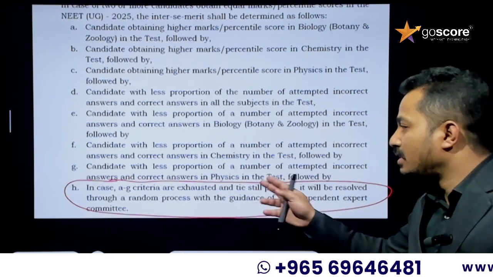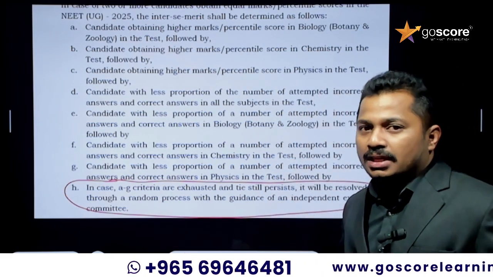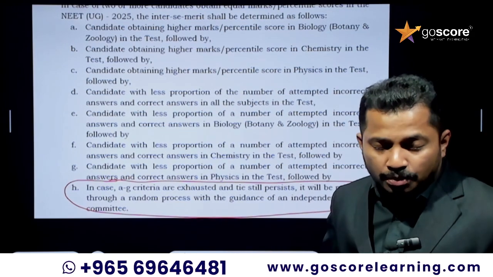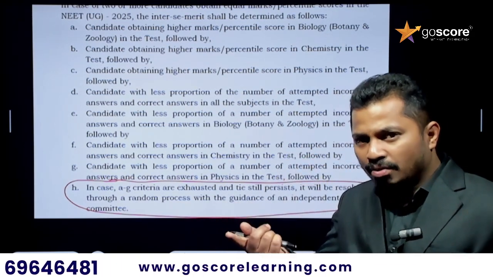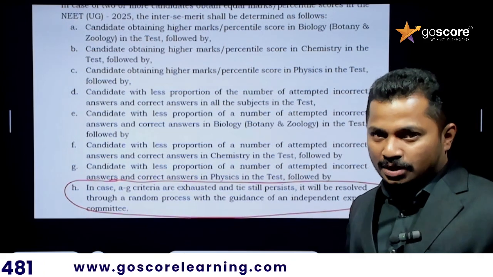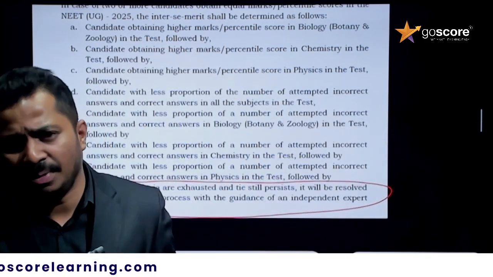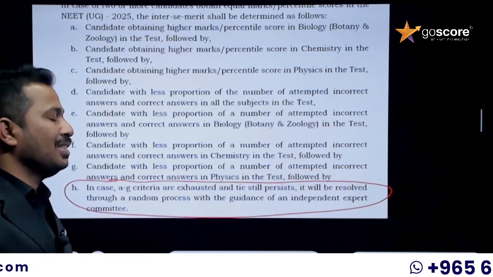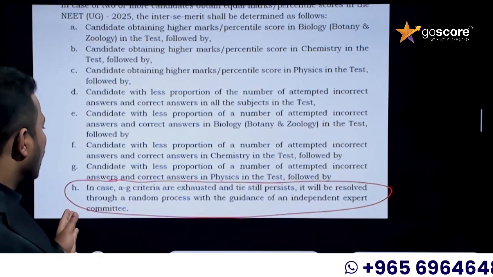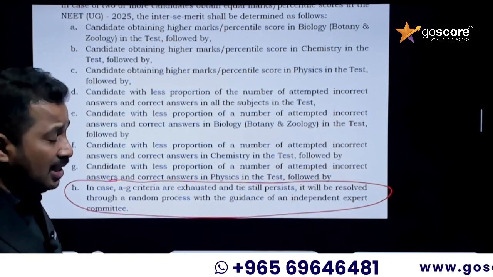So last year, 2024, this condition was given based on the registration number or the application number. Those who applied first got a higher rank. Based on that only, the rank list was prepared last time, but that was looked upon as an injustice to some of the students. So this year they changed the tiebreaker criteria, and it is updated.